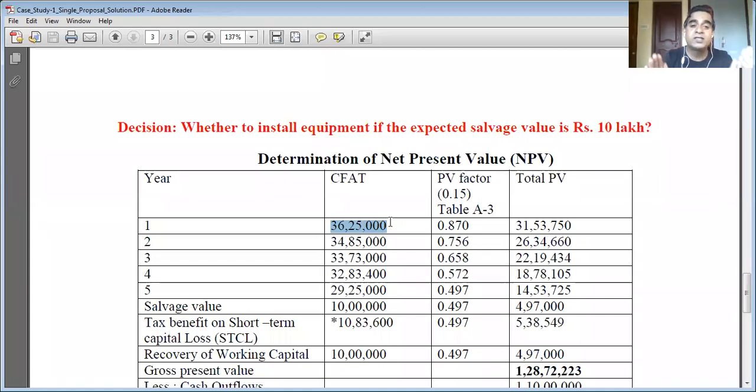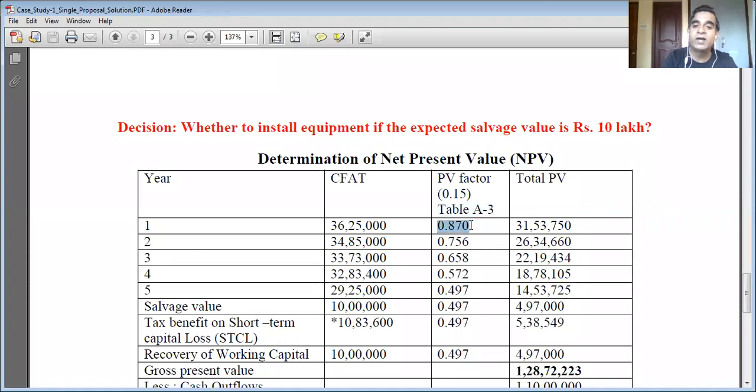So to find the present value of a single cash flow, you need to use the compounding technique. Okay, so to find out the present value of a single cash flow, you need to use table A3. So please pay attention: the formula is the amount multiplied by the present value factor.